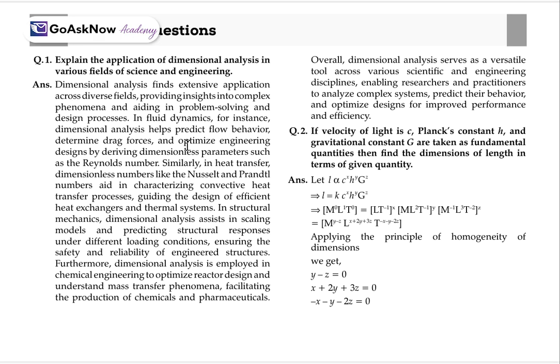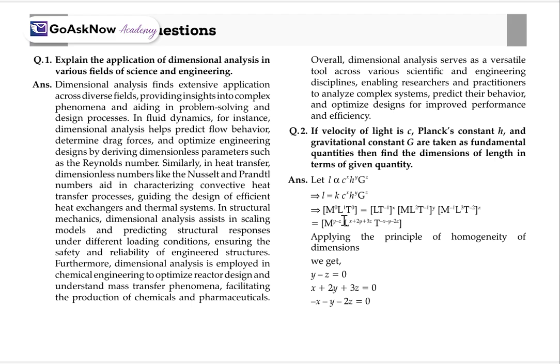Explain the application of dimensional analysis in various fields, science and engineering, which we have already discussed, and how it plays a pivotal role. So you'll have to explain all the applications here. Moving to the next: if the velocity of light is C, the Planck's constant is h and the gravitational constant is G, taken as fundamental quantities, then find the dimension of length. So again, L is directly proportional to C^x h^y G^z. L will be equal to, you will just remove this proportional sign with the constant K, and we'll write all the dimensional formulas.